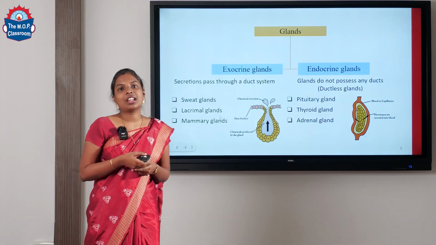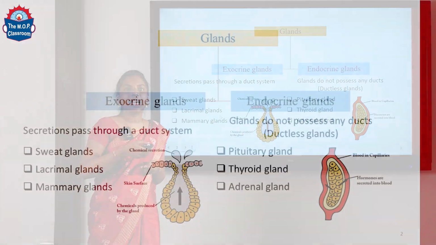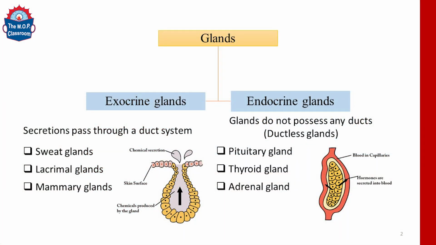There are different glands present in the body, and the glands are classified into two types, namely the exocrine glands and the endocrine glands. Exocrine glands produce different products such as sweat, enzymes, mucus and sebum, which pass through a duct system. Examples of exocrine glands include sweat, lacrimal and mammary glands.